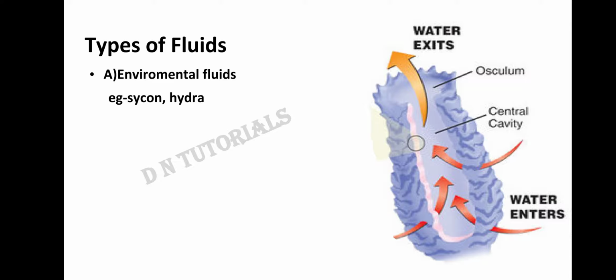In this picture you can see the water, which is rich in nutrients, reaches the central cavity. From the central cavity, all the cells are going to utilize the nutrients, and the water now comes out with the help of a bigger opening which is called the osculum. So in this way the organism depends on the environmental fluid for distributing the nutrients.